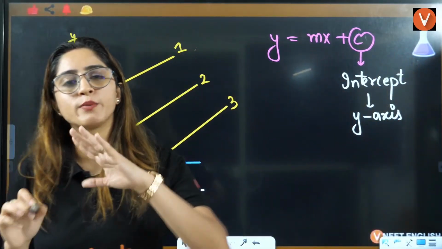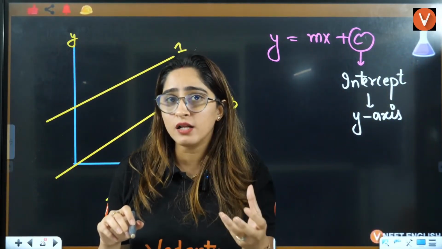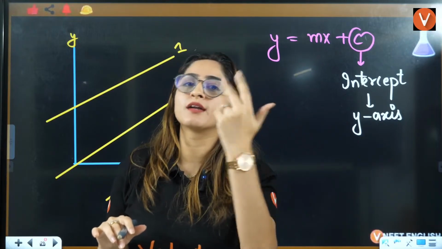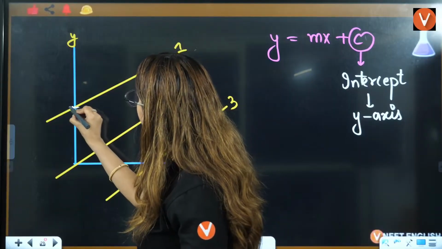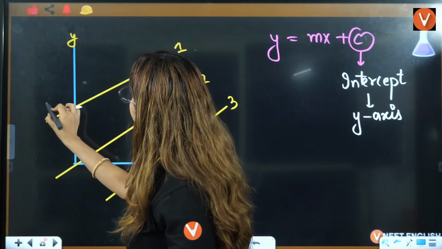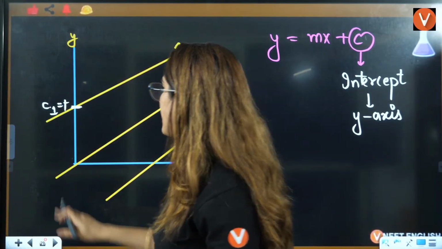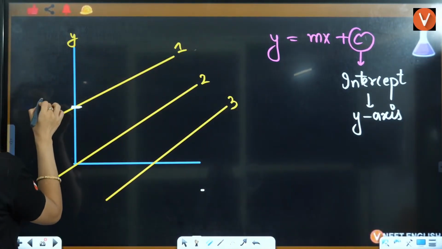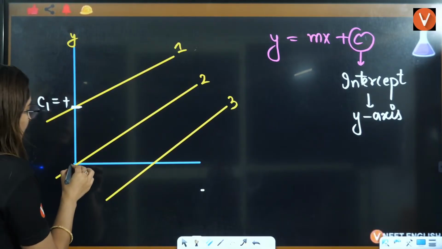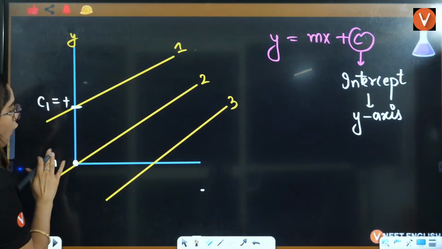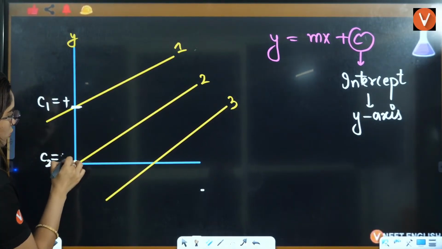Slope is, we are talking about with respect to x, what is the angle, right? Intercept is in the y-axis where it is touching. So here it is touching the y-axis here. So that means intercept of 1 is going to be positive, right? I can just write it here. Intercept of 1 is going to be positive. Here it is passing through the origin. That means here intercept of 2 is going to be 0.